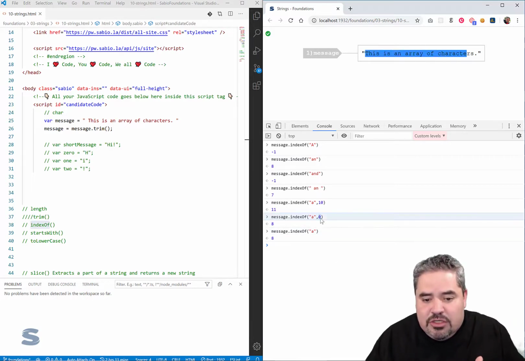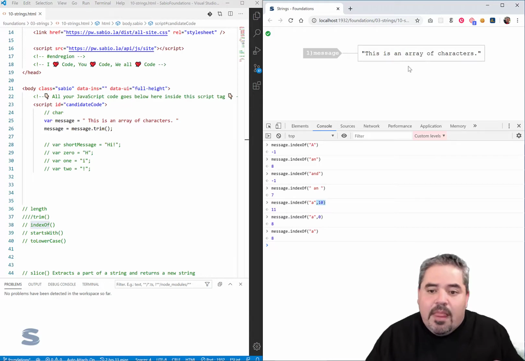This says I'm going to start at position 0, so basically at the start. When I said 10 here, I said don't start looking for the letter A until you get to basically this white space. It just so happened that it immediately found the A in the next character.